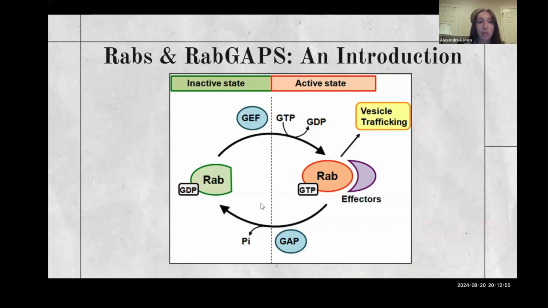So essentially, RABs are a family of small GTP binding proteins that are part of the Ras superfamily, and they play a crucial role in regulating intracellular vesicle trafficking by cycling between inactive GDP-bound states and active GTP-bound states, as seen in the diagram I present here. This cycle essentially controls various aspects of membrane trafficking within the cell, and in order for it to work at an accelerated rate, there are certain molecules that help drive these processes to help them work faster.